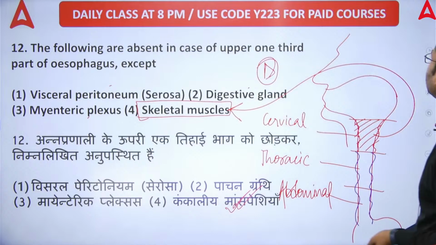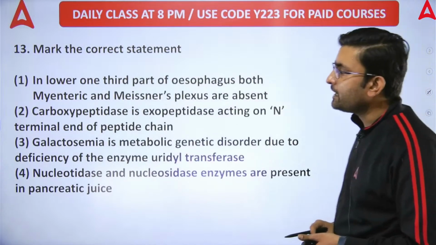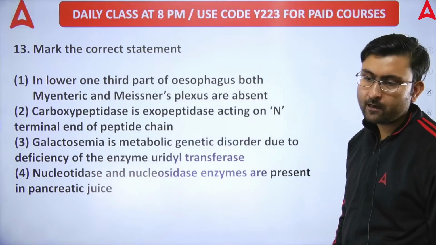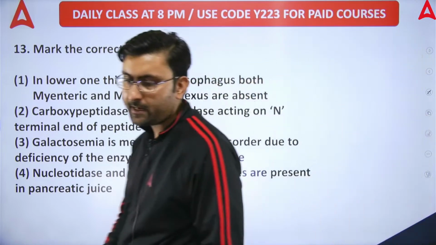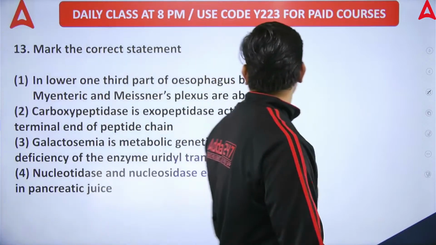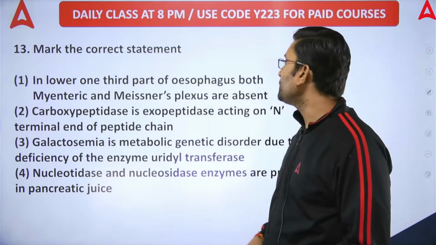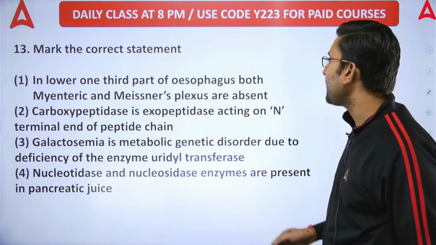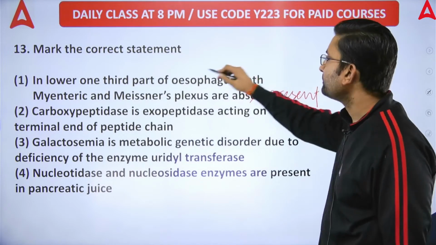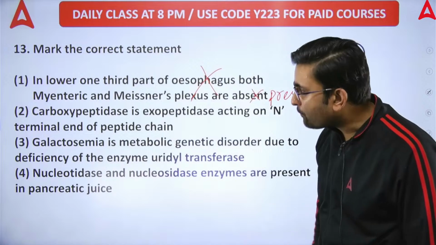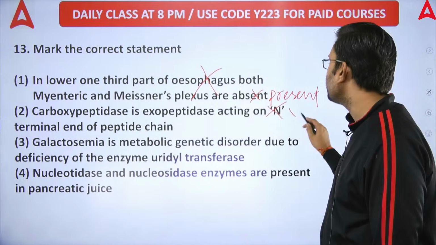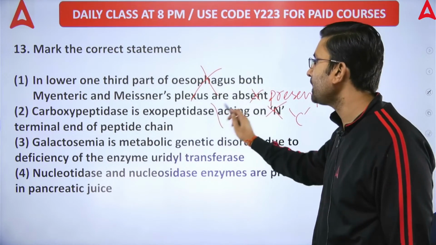Next question, question number 13. Mark the correct statement. Which of these is the correct statement? Tell me quickly. A, B, C or D? Take your time and be fast with your answers. In the upper 1/3 part of the esophagus, both myenteric plexus and submucosal plexus are absent. It is present, not absent. So the first one is incorrect. Second, carboxypeptidase is an exopeptidase acting on the N terminal of the peptide chain. Wrong. It acts on the C terminal of the peptide chain. So the second option is wrong.